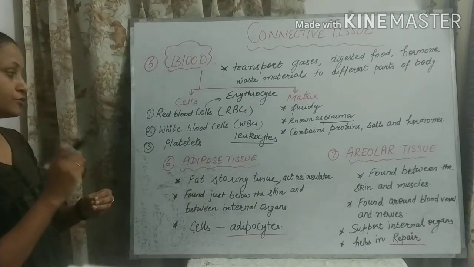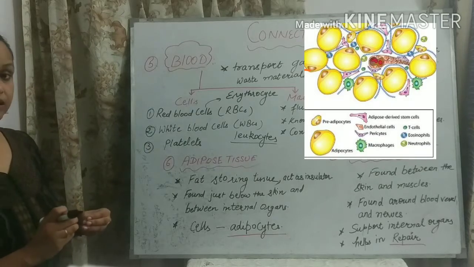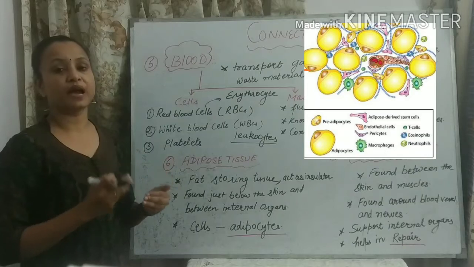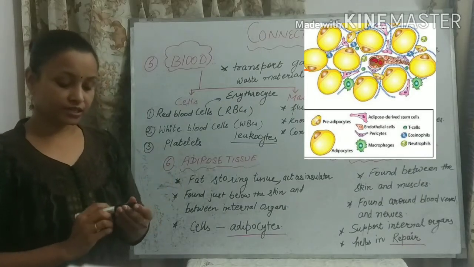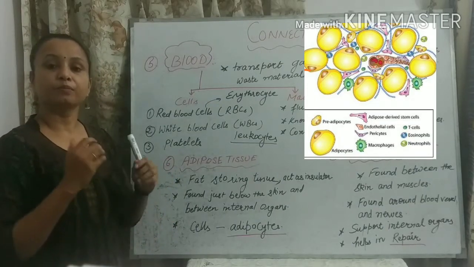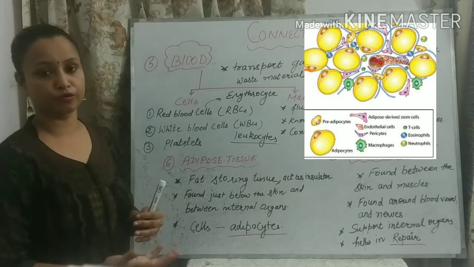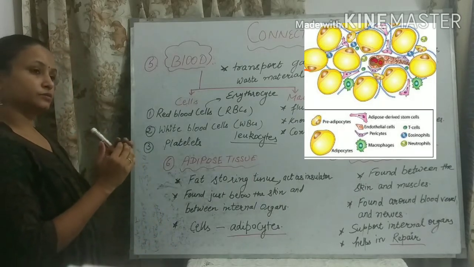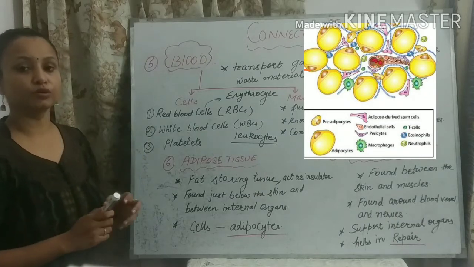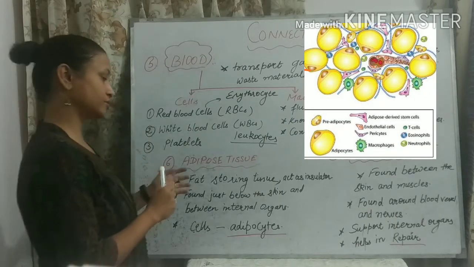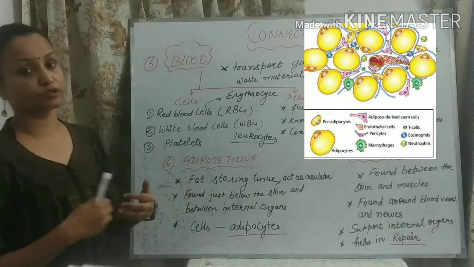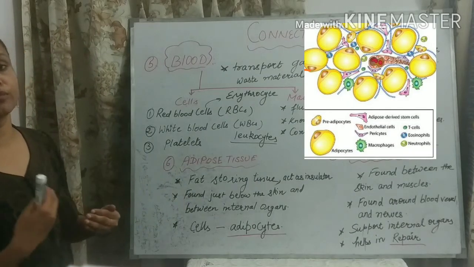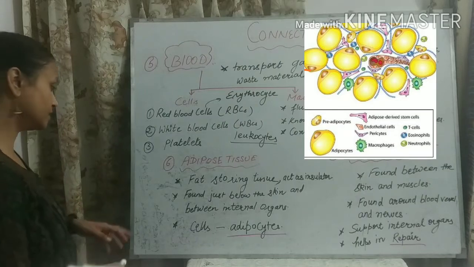It acts as an insulator of our body, meaning it acts as a bad conductor of heat. It protects our body heat from escaping out of the body. So it prevents us from feeling cold during the cold season, because fats are bad conductors of heat. It does not allow the body heat to escape.